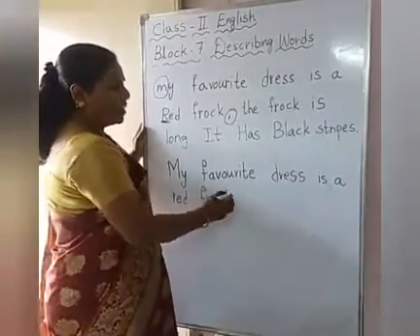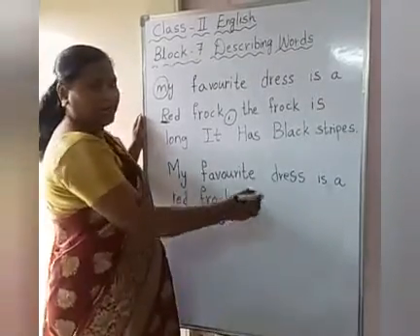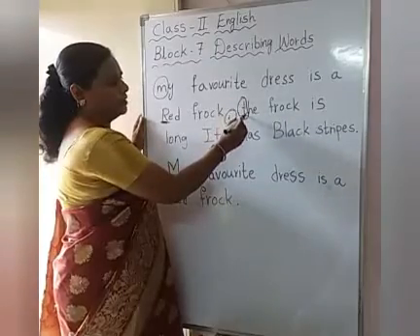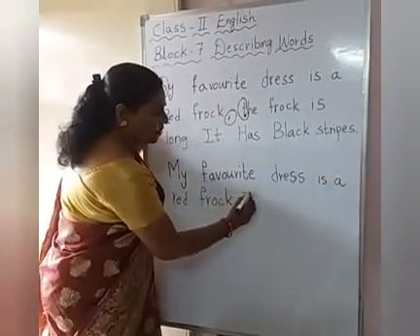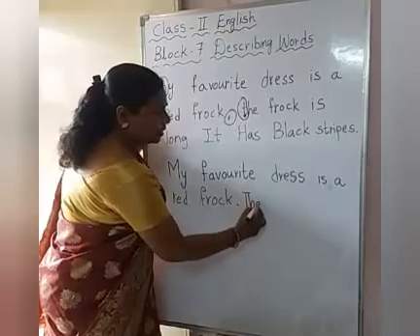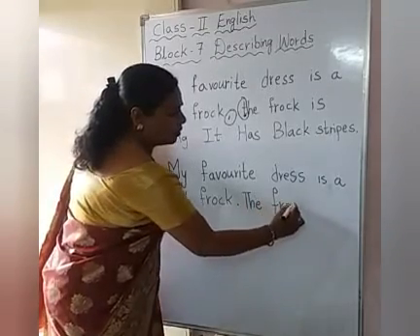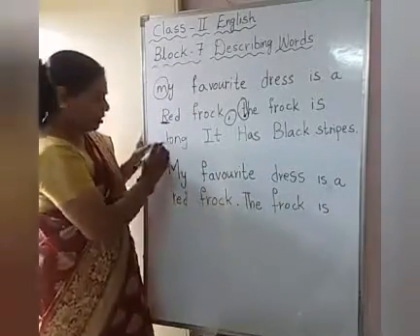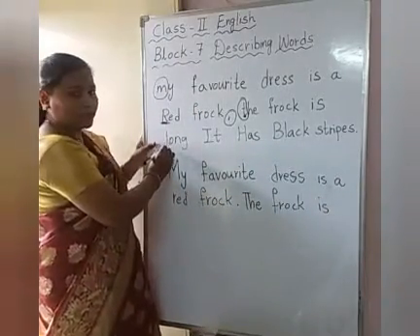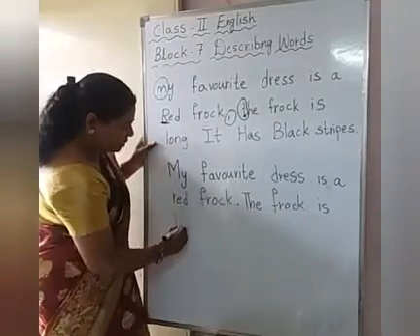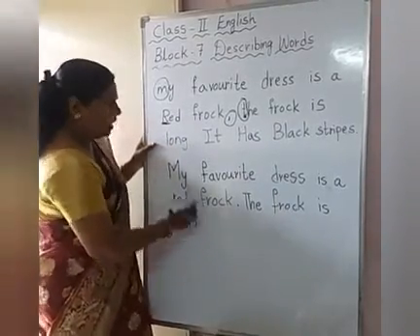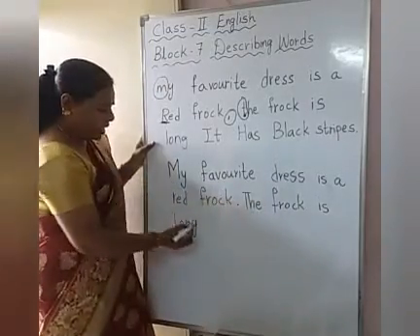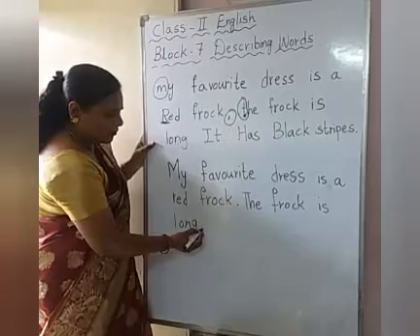Then after full stop again what will start? Sentence. Again we are continuing the sentence, no? So we have to start with the capital letter. Here small letter is given. So we have to write it correctly. The frog is long. Okay, long also describing word. So we will write it as small letter only. Okay, after that nothing is given here, but the frog is long. We have to stop. Put here full stop.